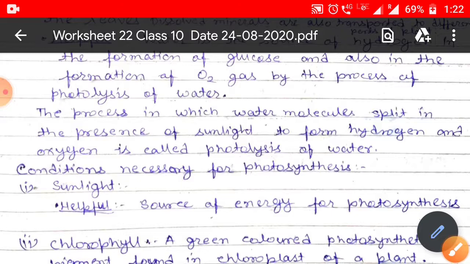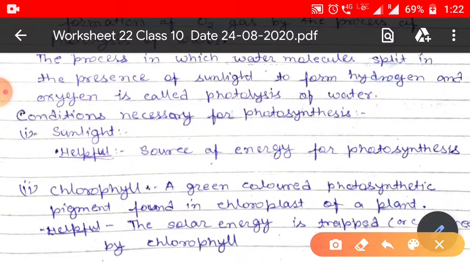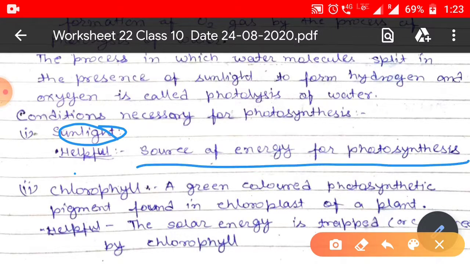The second thing necessary for photosynthesis, not a raw material, is sunlight. Sunlight is not a raw material, it is a condition, although when it is included we may assume it as a raw material. What is the condition for photosynthesis? It is sunlight, which is helpful as the source of energy for photosynthesis.